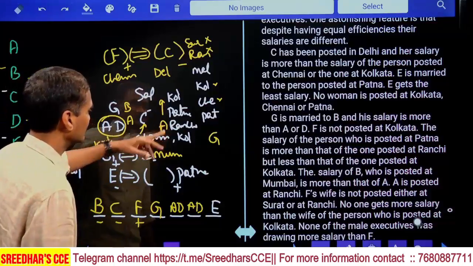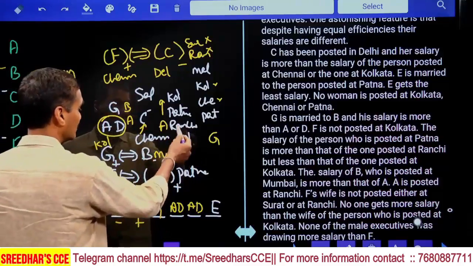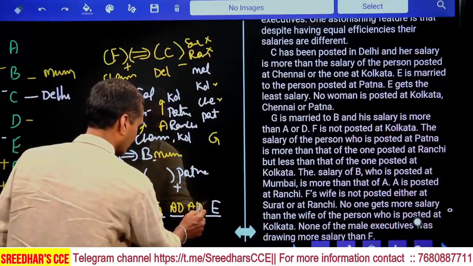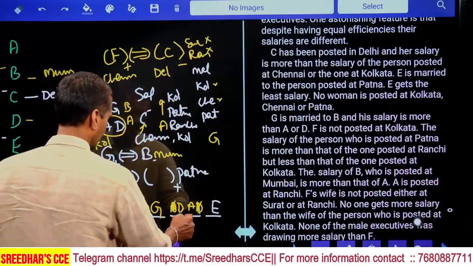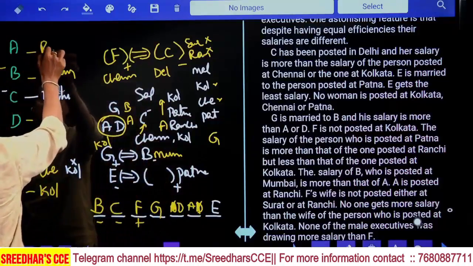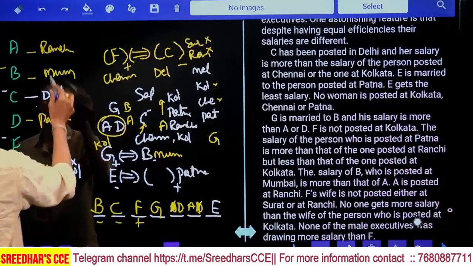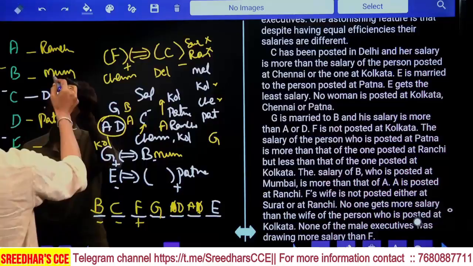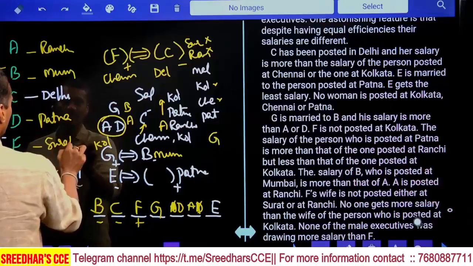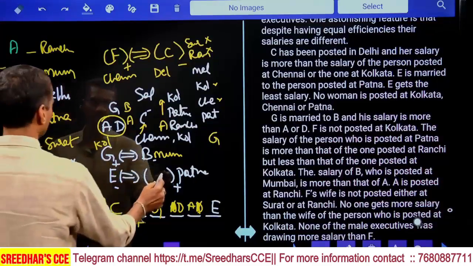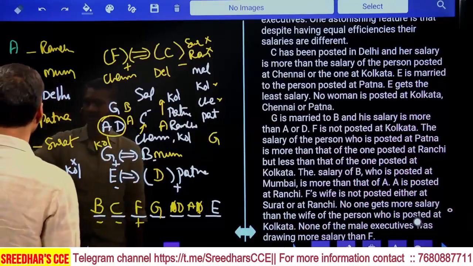A is from Ranchi, isn't it? As A is Ranchi here, Patna is more than Ranchi. Hence A is here and D is here. Now this person D is Patna, isn't it? D is Patna and A is Ranchi. What is left over? Ranchi, Mumbai, Delhi, Patna, Chennai, Kolkata, and Surat is left over. Patna is who? D. Hence D is a male. Hence D, F and G are males.